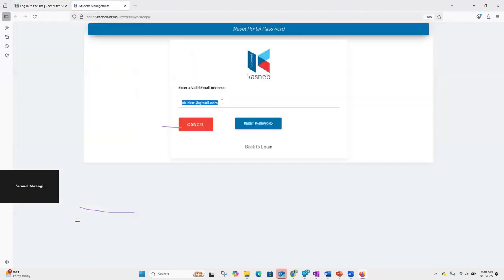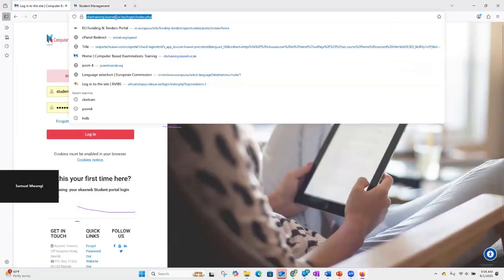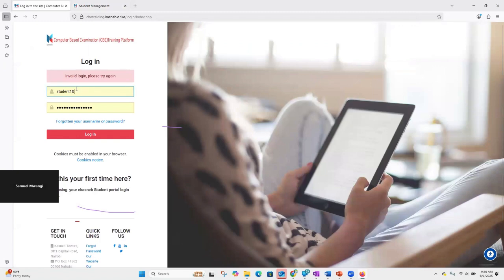Or rather, the instructions that will be sent to your email will guide you on how to update your password. Then once you update your password, you'll get back to the CBE login page. This time, you type in your valid username or email, and you type in the code or the password that you have set, and then you click on login.